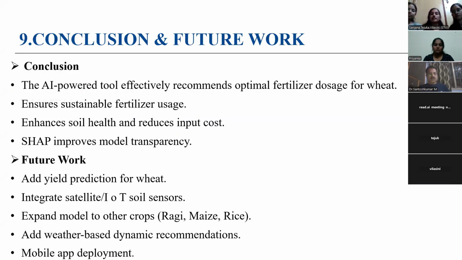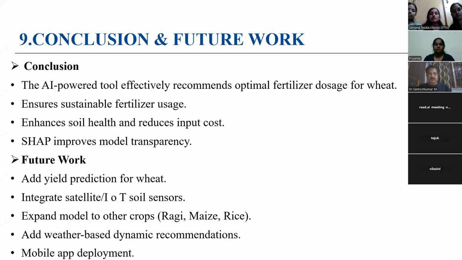In the project, we created an AI tool that helps the farmers to know the correct amount of fertilizer needed for wheat. The system looks at the soil nitrogen, phosphorus, potash, and the pH value and gives the exact urea, SSP, and MOP required. Our model is very accurate. So the farmer doesn't have to guess the fertilizer quantity.